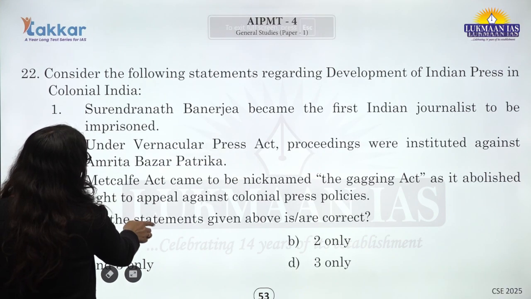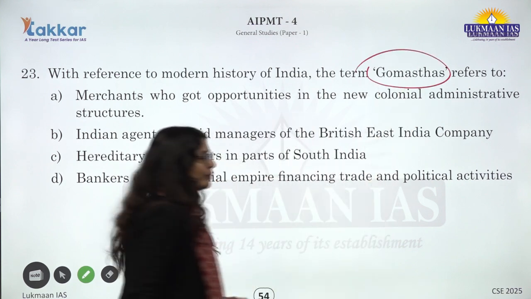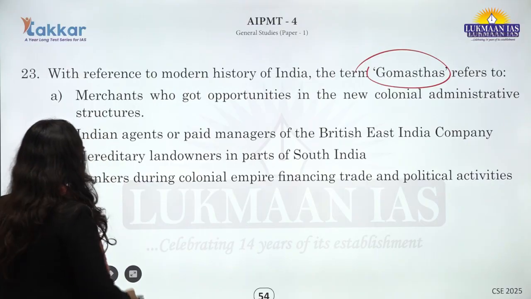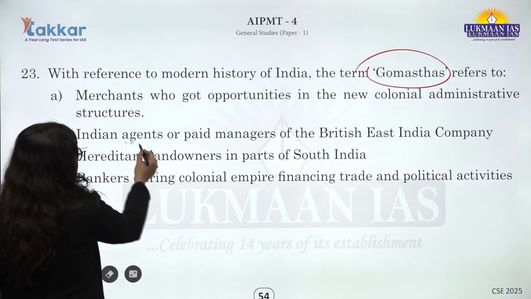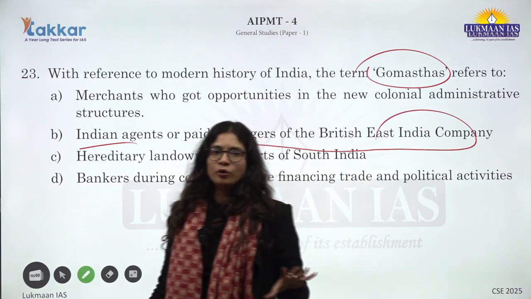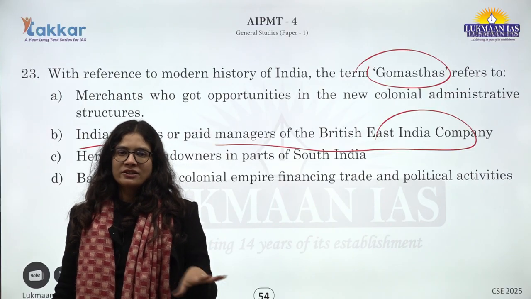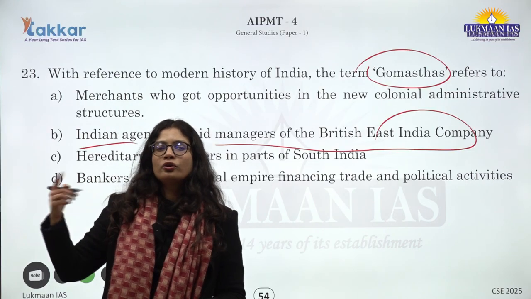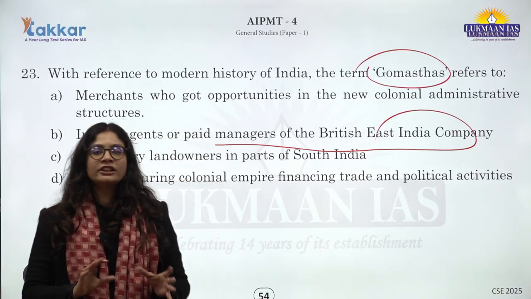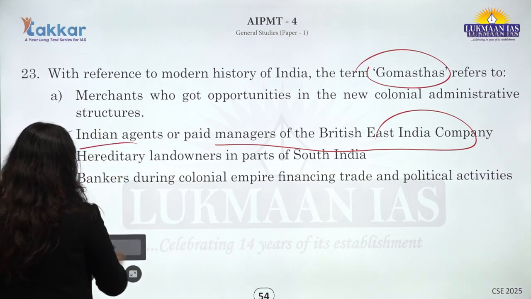Next question is around this terminology, which is Gomastha, and if you know this term, which is also very much in your NCERT books also, because this is related to the, you can say, Indian agents or paid managers of the British East India Company. What happened is that these are the major Indian people who used to act as an agent and used to, you can say, hire the poor peasants or poor weavers during the period, and who used to work in the factories of the Britishers during the period. So they were the kind of, you can say, agent during the period. So Gomastha is particularly known for that thing. So B is the correct option here. Okay?